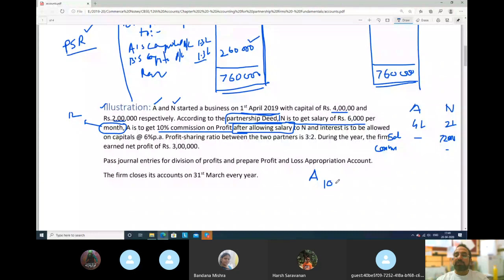For example, try to understand. I will give you a very basic example first, and then you will go to the question. For example, 10% commission is, for example, 1 lakh rupees. So A will get 1 lakh rupees. Perfectly fine. But what is he saying?